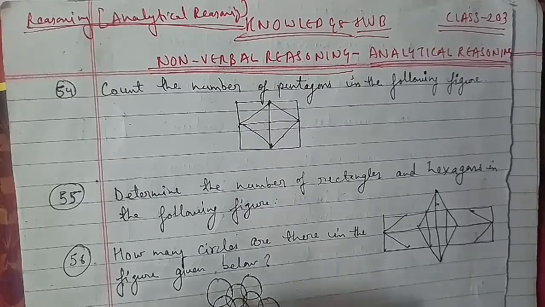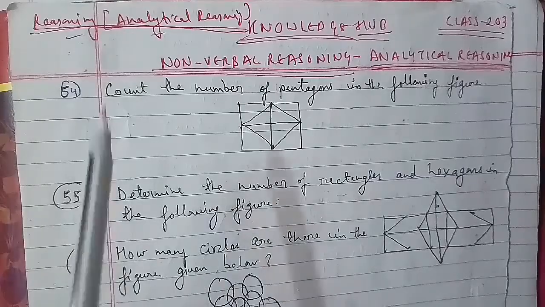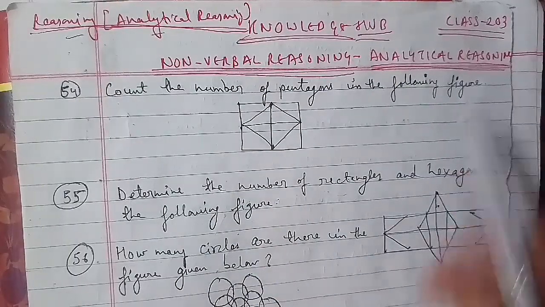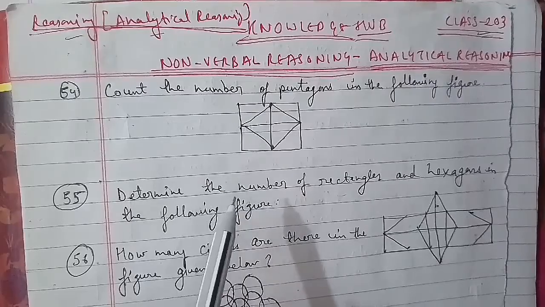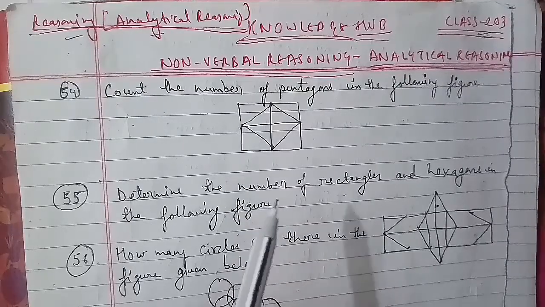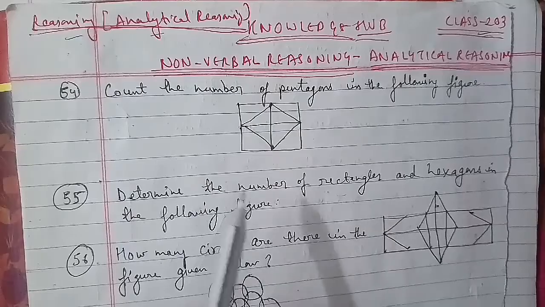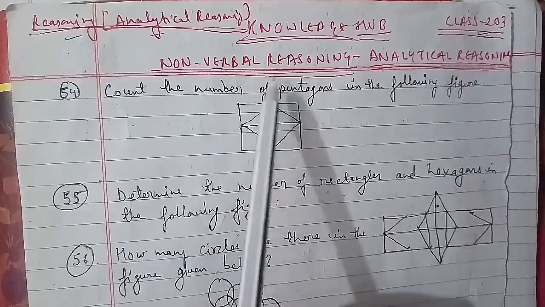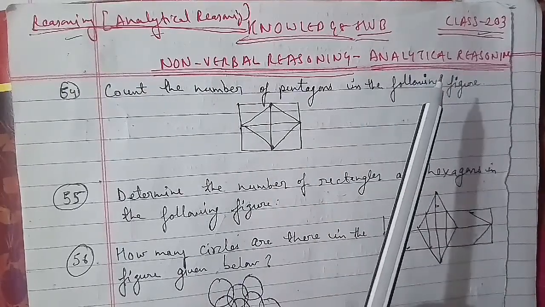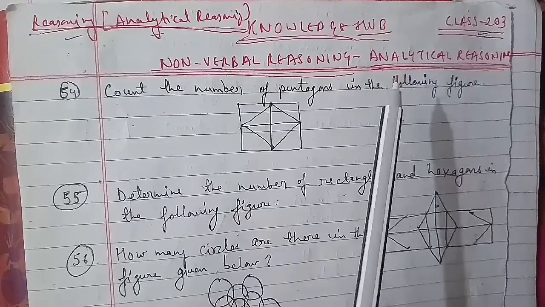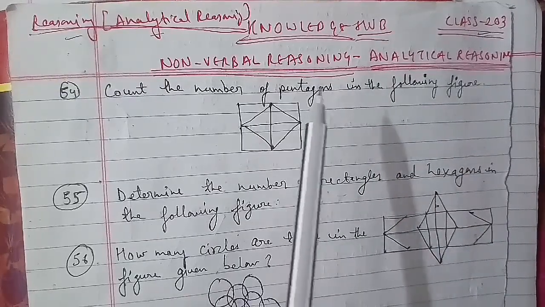Today we're going to start with your reasoning class, and that is analytical reasoning, which we will discuss here. This is your 203rd class, and in the previous 212 classes we have already discussed many topics. On the same basis, we have to start with non-verbal reasoning, that is analytical reasoning. We'll complete this here itself, and in the next class we'll start with mirror image as well, which is another topic of non-verbal reasoning.